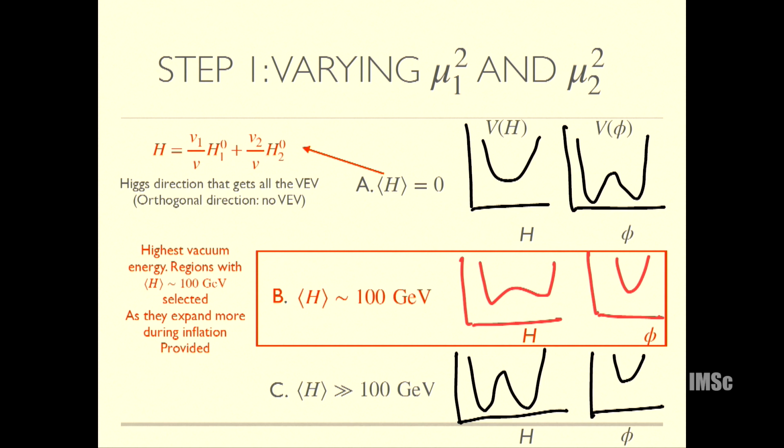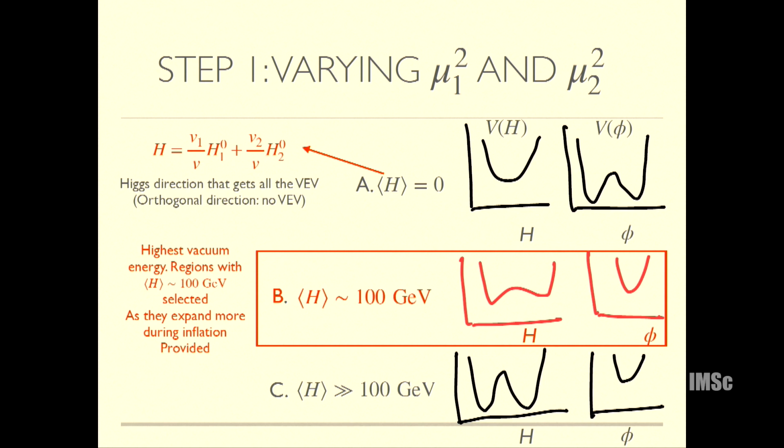So now if you look at the vacuum energy, it is maximized in this middle panel. The vacuum energy is maximized for a Higgs vev which is 100 GeV, and indeed, this is much smaller than the cutoff, which is like 10 to the 10 GeV for us. And this is once you vary mu1 squared and mu2 squared.